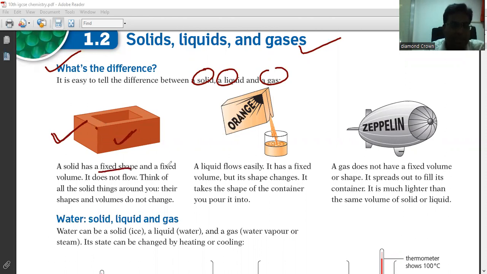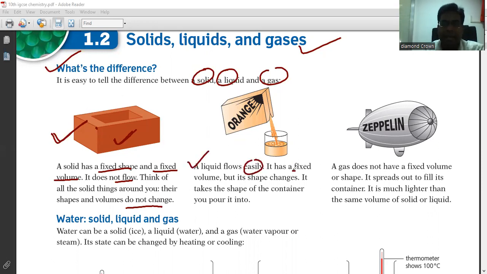This object has a fixed shape and fixed volume, and it doesn't flow. Think of all the things around you, their shape and volume do not change, right? So the objects in our surroundings are also in the solid state because their shape is not changing, right?